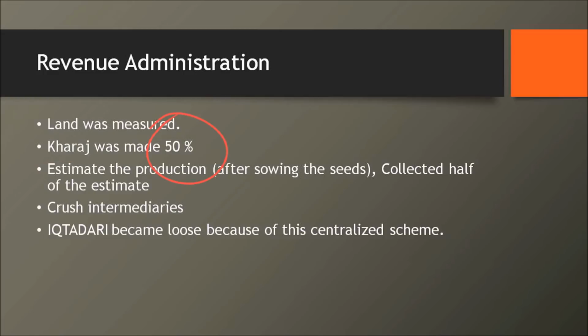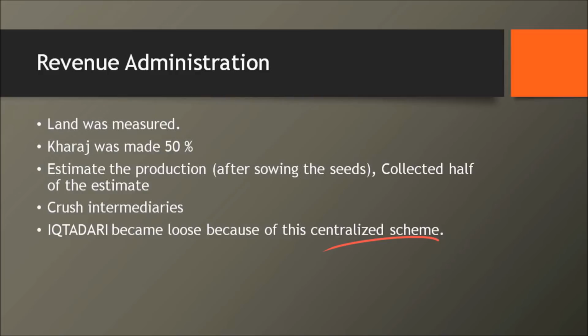Now, how did he work? He would send a person who would estimate the production after sowing the seeds, and he would collect half of that estimate. That was the revenue administrative changes that Alauddin Khalji had promised. With this, he could crush the intermediaries. Think of this: with all these intermediaries being crushed, what will happen to Iqtidari? The Iqtidari system slowly started to loosen up because of the centralized scheme, right? Okay, now that's with the administration.